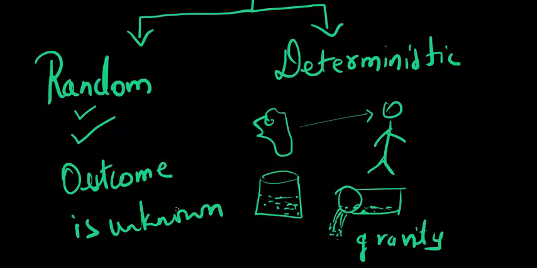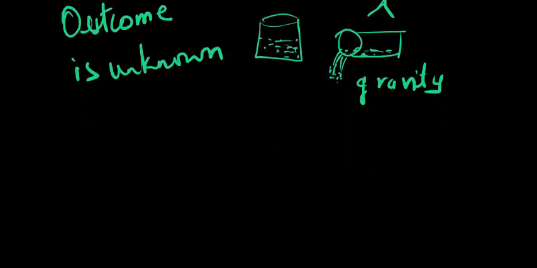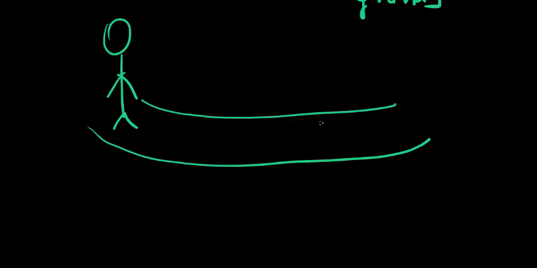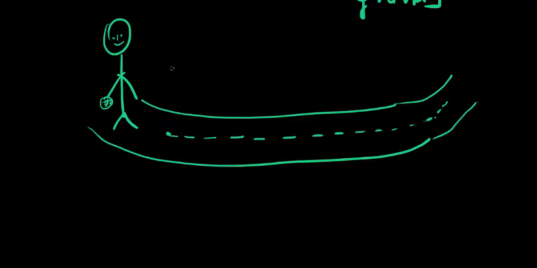Now that alone does not make it a random experiment. Let me explain that with an example. Let's say there's this person, and he's walking on the road, and it is the path he's taking. He's just walking on the road, don't know why, maybe he just wanted to walk. Now what he has in his hand is a ball, let's say a cricket ball, and he's just walking. Now is this a random experiment for me? I do not know what he's going to do, but is it a random experiment? Let's see. What are the possible options?